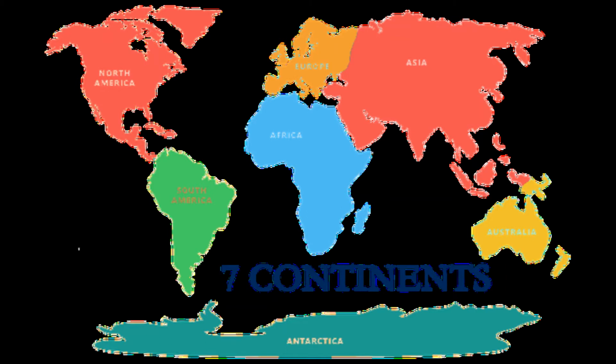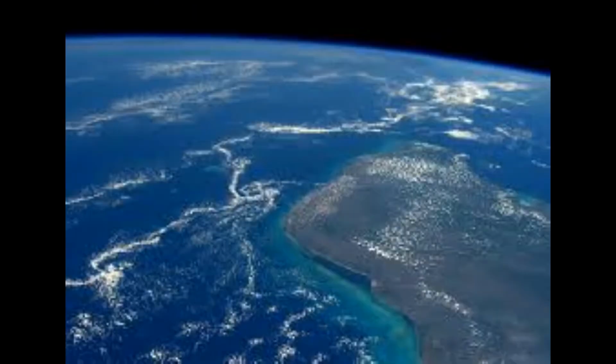A vast landmass on the earth is called a continent. Oceans means large water bodies are called oceans.